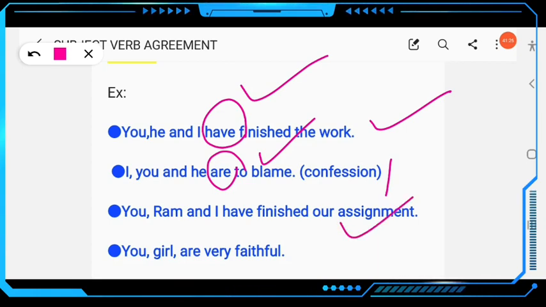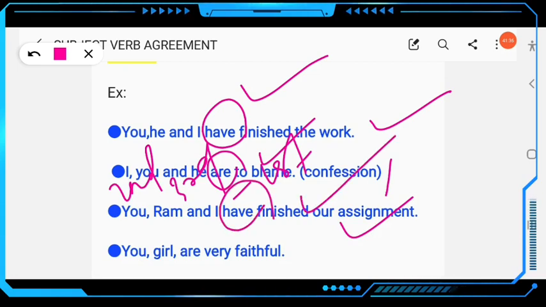This is a good and normal sentence. You second person, Ram third person, I first person, and the verb will also be plural. Clear? You girl dash very faithful. So here are is used for you. You girl are very faithful.